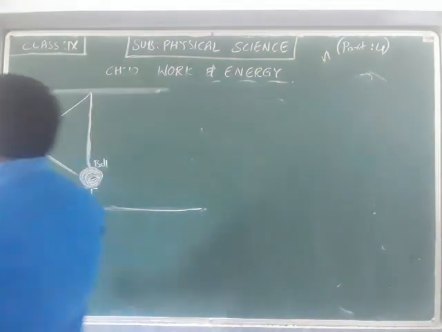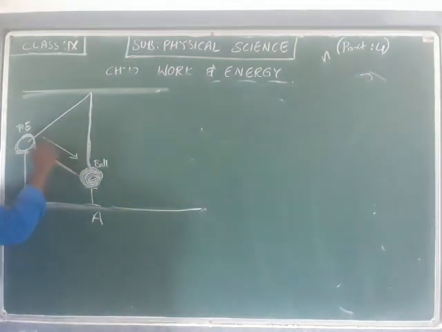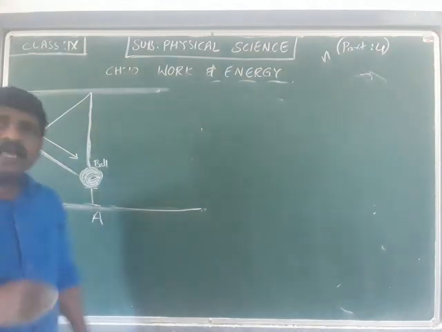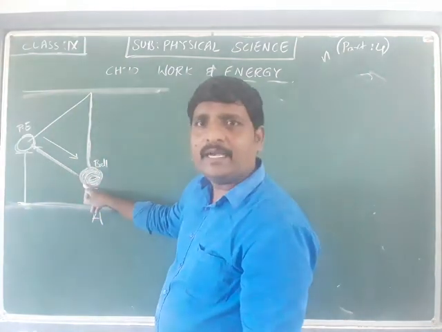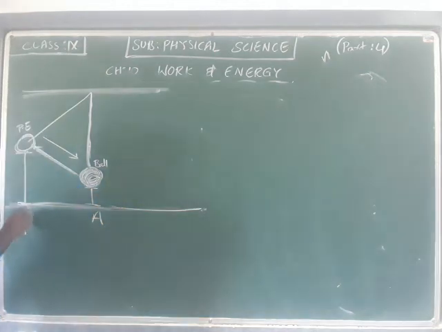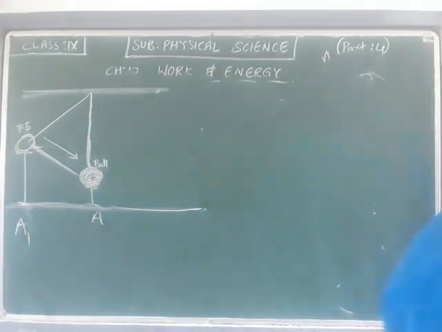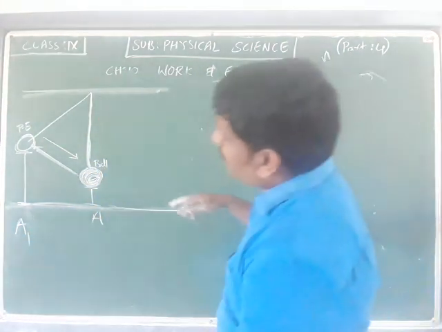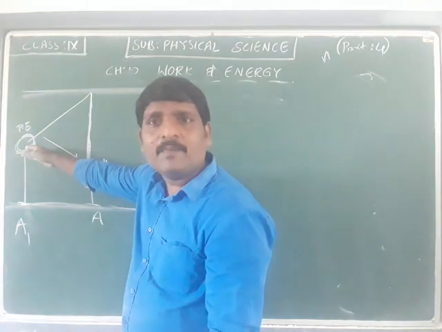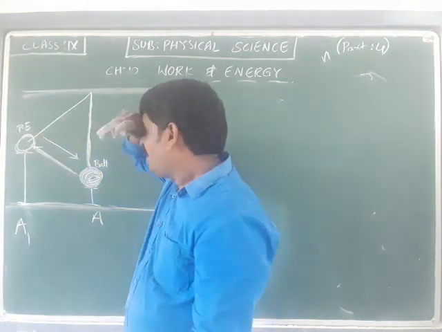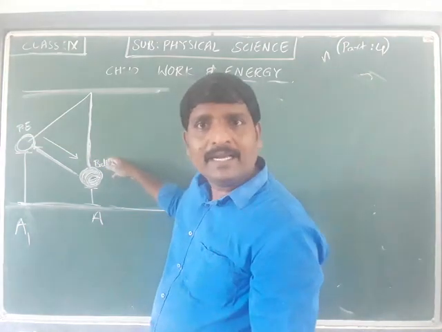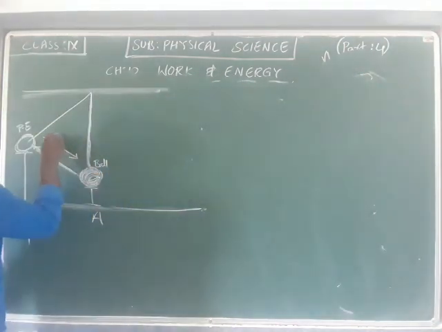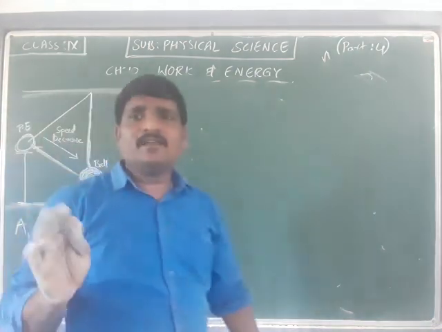Now, if I release the ball downwards, what happens? It is going to move towards this side, point A. This is A dash, or A1, as you wish. As it is at the maximum height, it is going to have the maximum potential energy. Understand the concept.